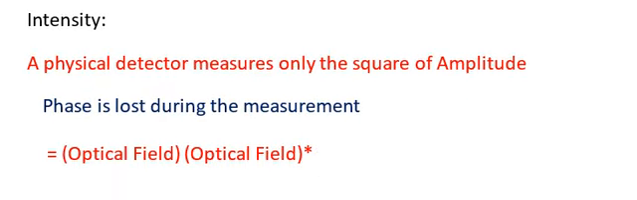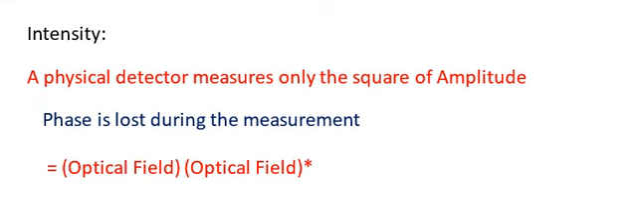As you know, how is the intensity related to the complex field? A physical detector measures only the square of the amplitude. So phase information is lost during the measurement, and the intensity expression is given by the optical field multiplied by the complex conjugate of that optical field. When we compute this expression, we get the intensity, that is, we get the square of the amplitude, and the phase information is lost there.